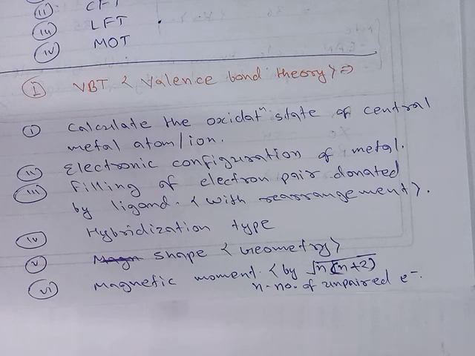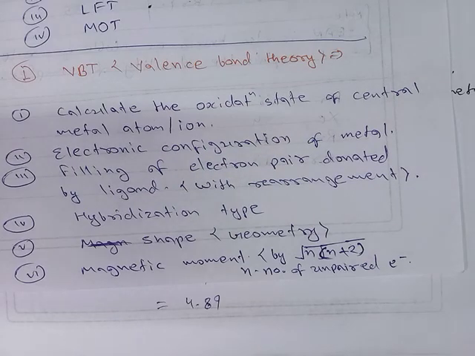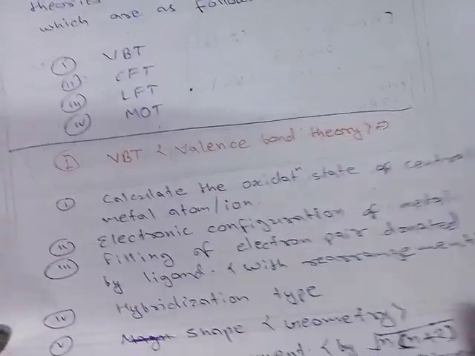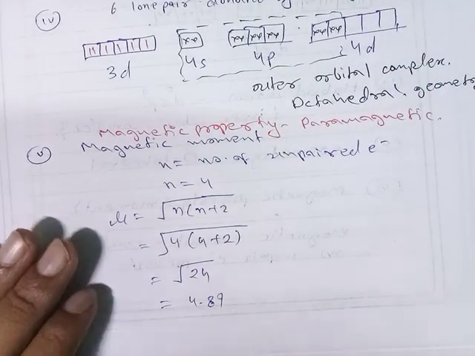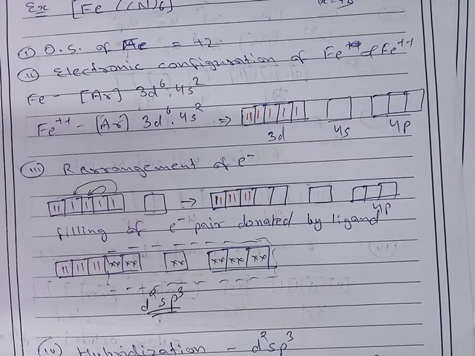The magnetic moment, denoted by mu, is equal to root of n(n+2), where n is the number of unpaired electrons. So let us use VBT and explain the limitations of Werner theory. This is the first example.